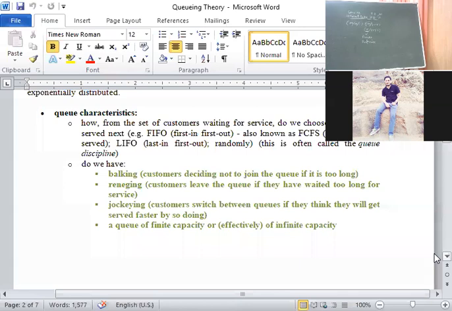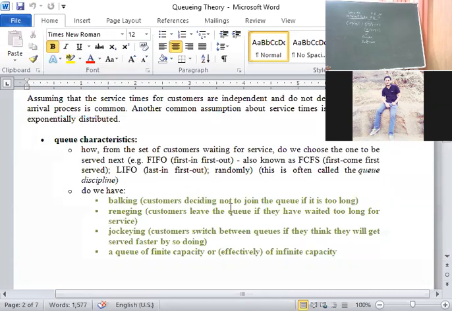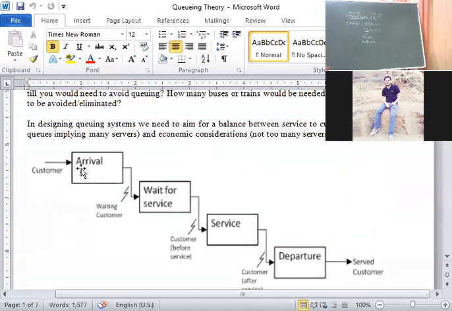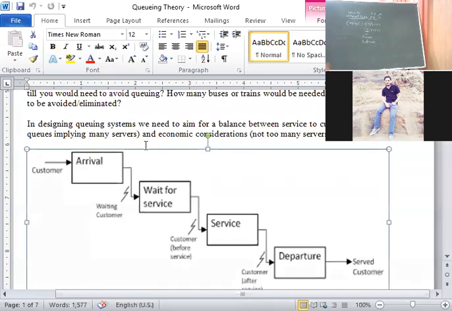Queuing theory is characterized first by arrival pattern. Whatever the diagram we have seen, this customer arrival is called the arrival pattern or input process. The customer is an input process, which has certain characteristics.